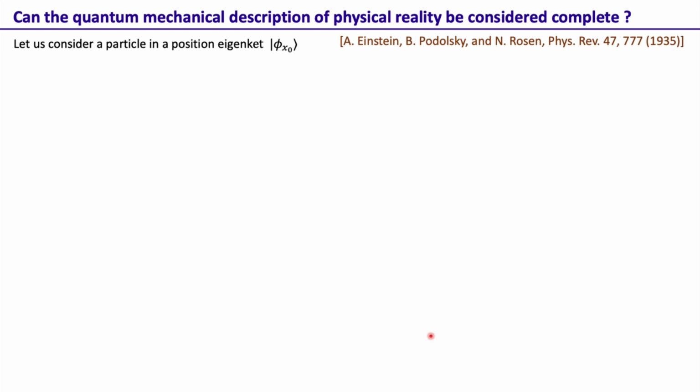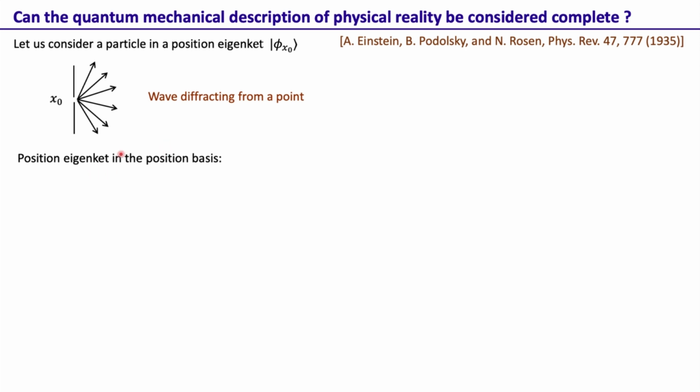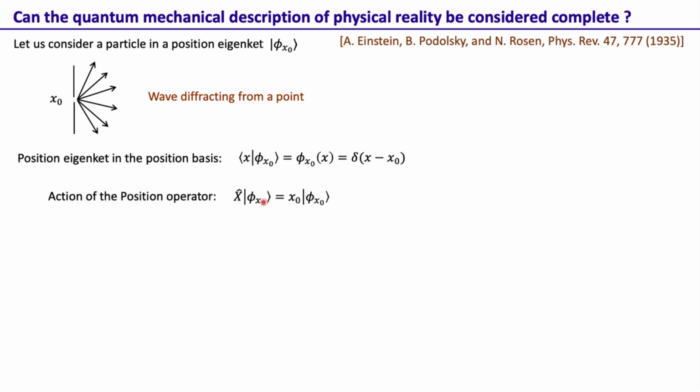Okay. Now let's take another example, and this time we consider a particle in a position eigenstate. As an example, we can see a wave diffracting from a point, where this is the x direction and that's the point x naught from where this wave is coming. So this is a physically realizable example of a kind of position eigenstate. Now, the position eigenstate in the position basis, to a very good approximation, we can write as a delta function, delta of x minus x naught. And the action of the position operator on this wave function is that, since this is a position eigenstate, we of course get the same state, and x naught is the eigenvalue that we get out.